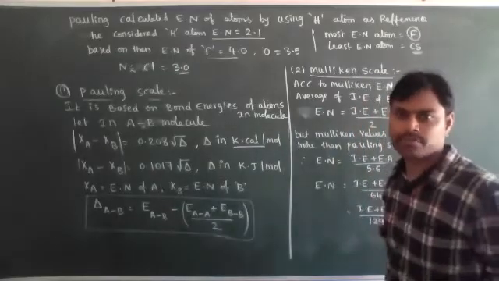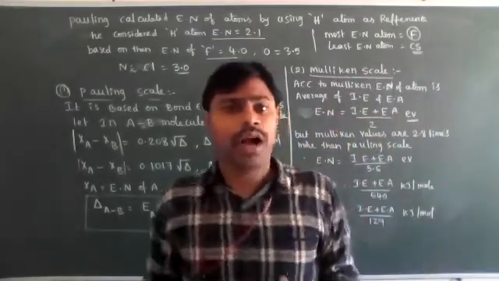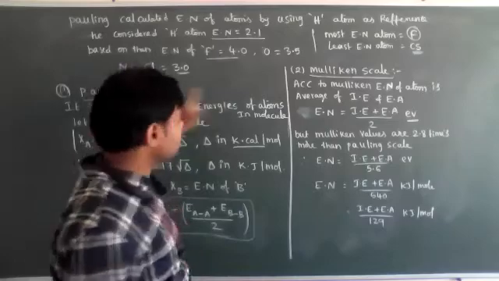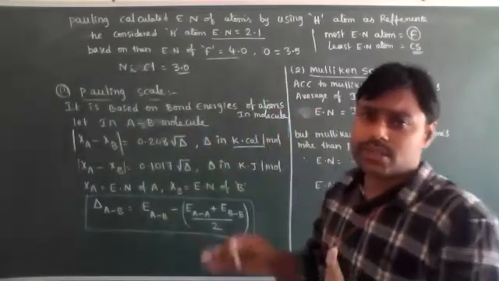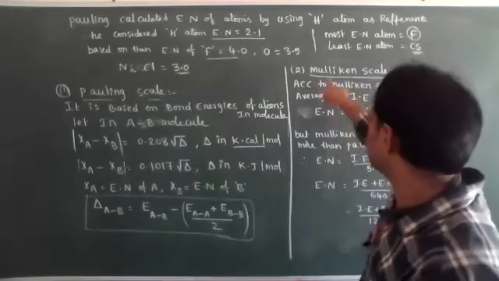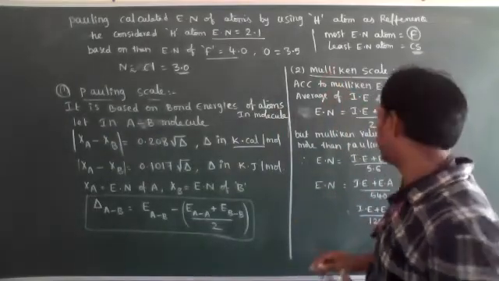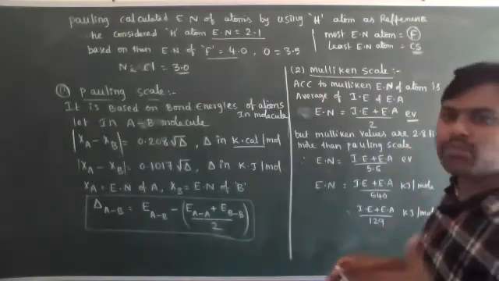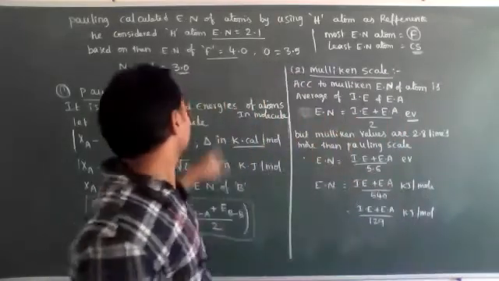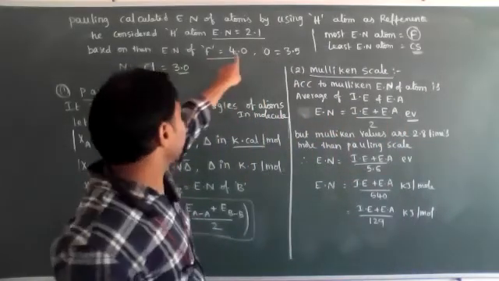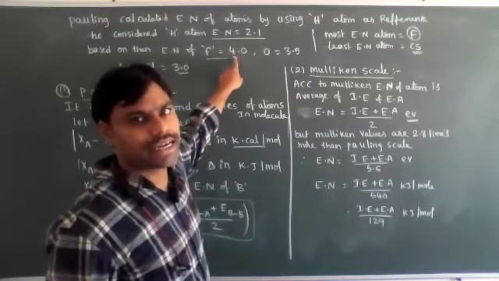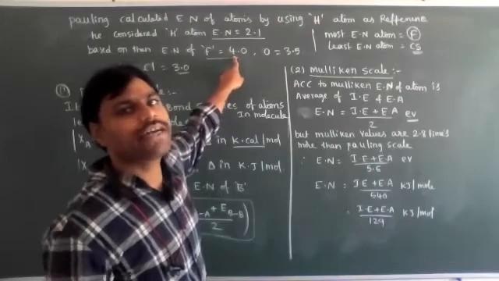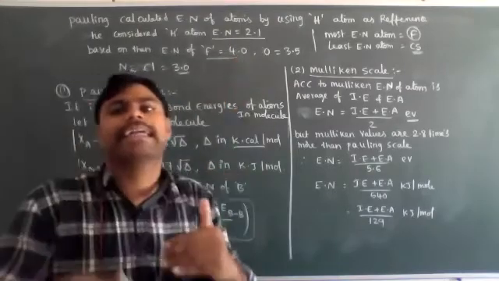In electron volts units. Now, what is the difference between the Pauling scale and the Millikan scale? The electronegativity values calculated by Millikan are all 2.8 times more. For example, according to the Pauling scale, fluorine electronegativity is 4, but on the Millikan scale, how much did it come? 4 into 2.8 times, 2.8 times more.